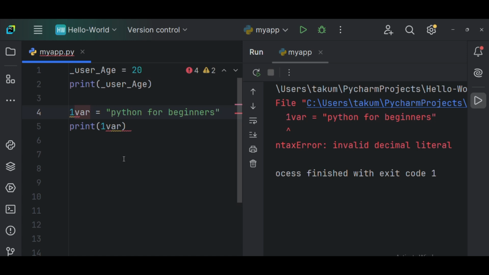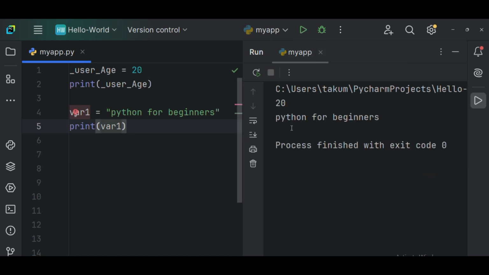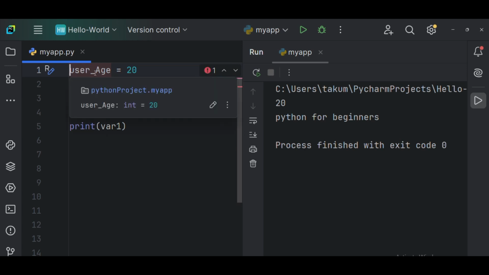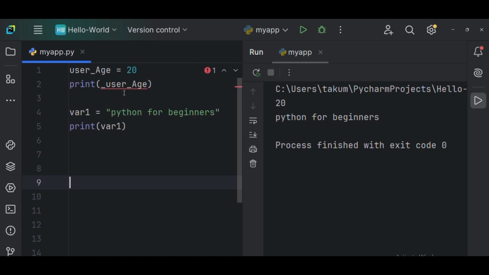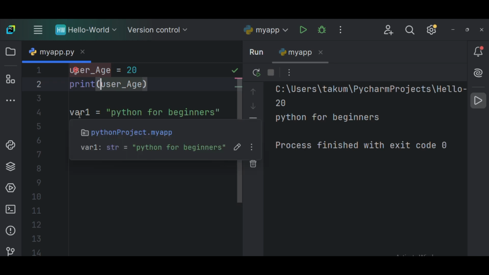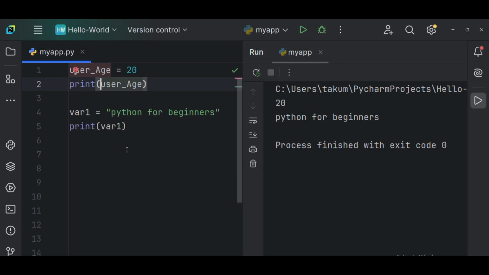Because of this one, if I remove this and put an underscore here, it's not going to be any problem, meaning that there's no problem with this. If I run this code again, you see we are getting all our outputs because this first part is correct. I can start a variable name with underscore, or if I don't want, I can leave it and I can put underscore in between to separate the variable names. It's not a problem. But I cannot do what? I cannot start a variable name with a number. I can end a variable name with a number. In between, I can put numbers, but I cannot start the variable name with a number. Because once you give a number there, it is going to automatically throw an error. That is why now we are getting the output.